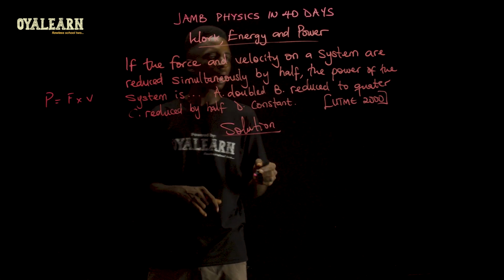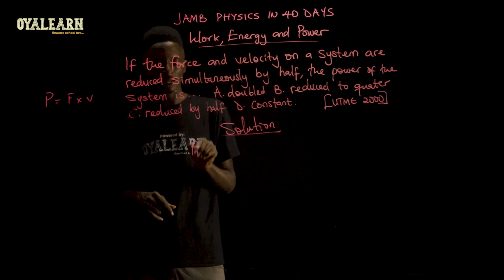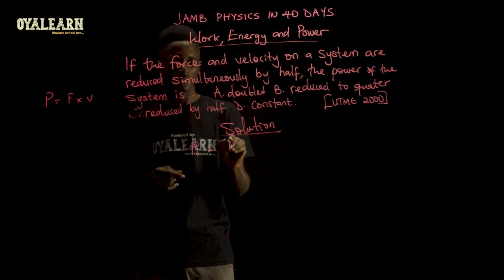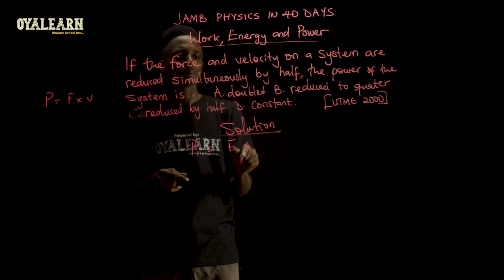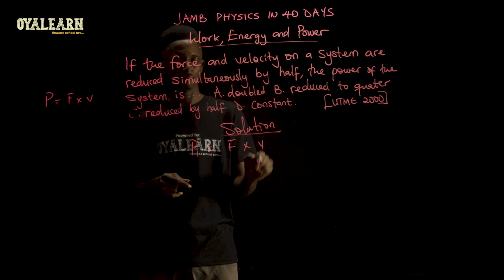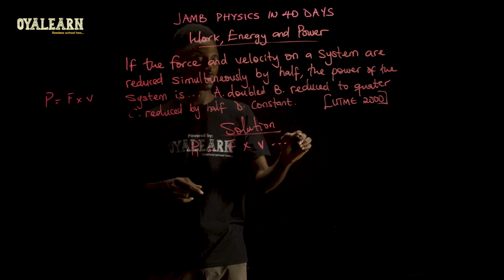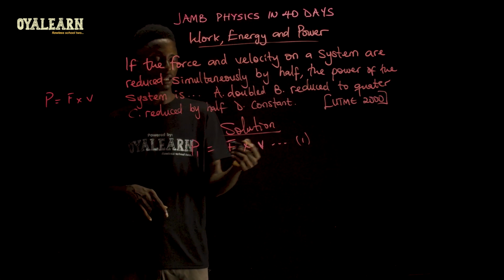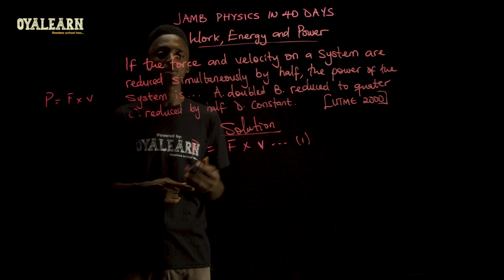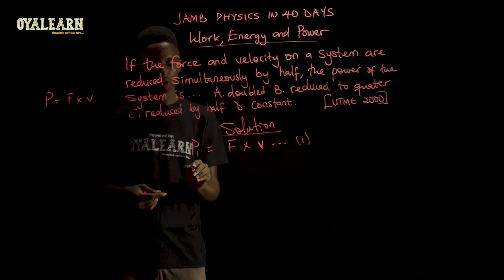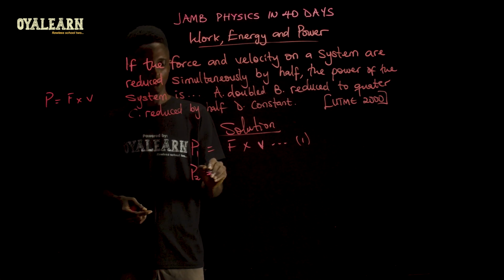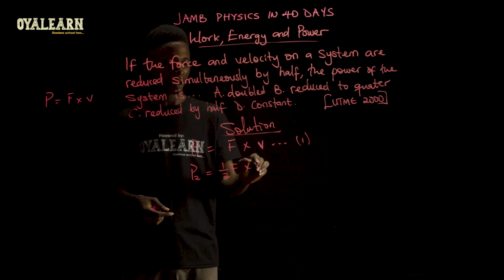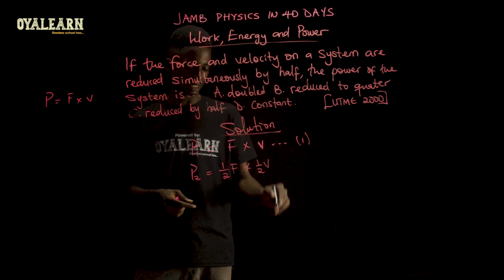So the power of the system, the initial power, let's call that P1, would then be the force of the system, let's call that F, multiplied by the velocity of the system, V. You can call this equation 1. Now, when the force is reduced by half and the velocity by half, we would have a new power, so that would be power 2, which would then be half of the force multiplied by half of the velocity.